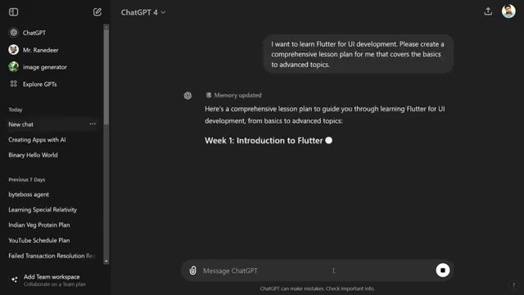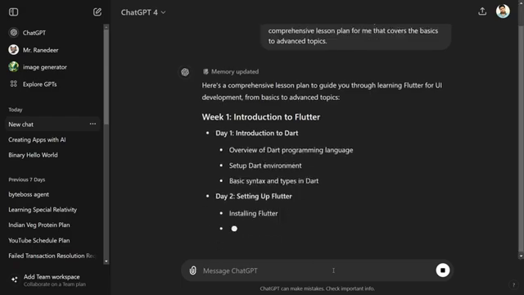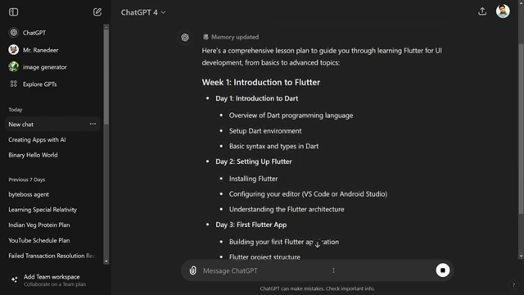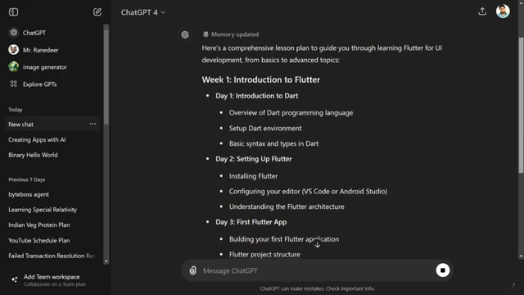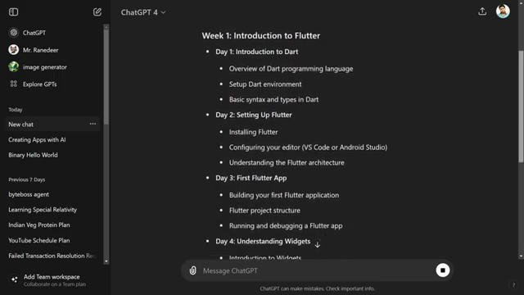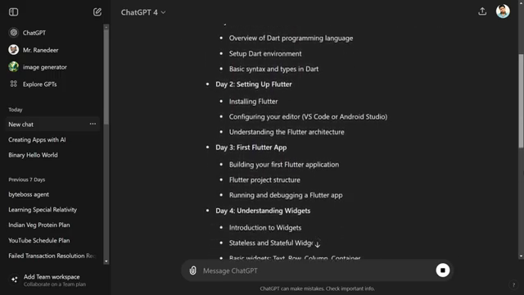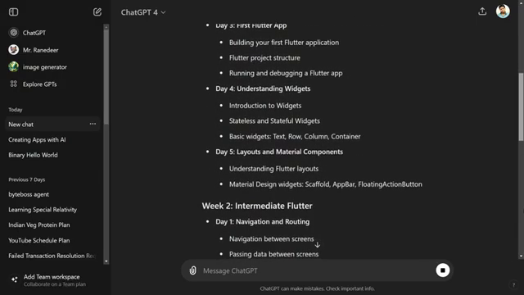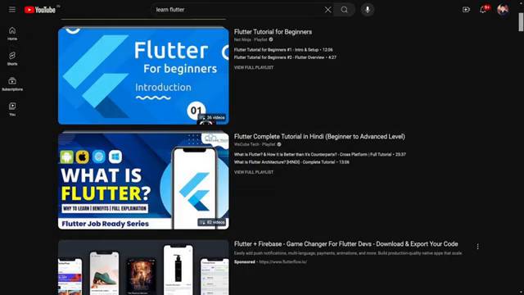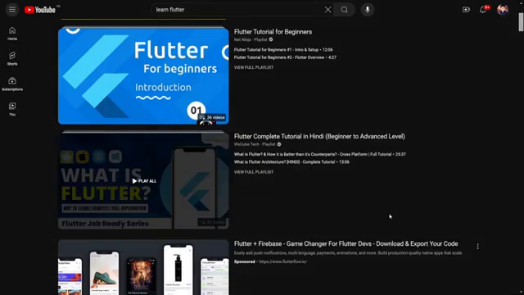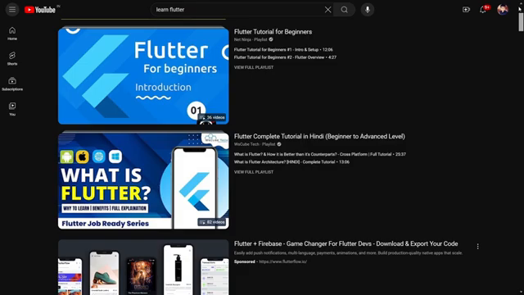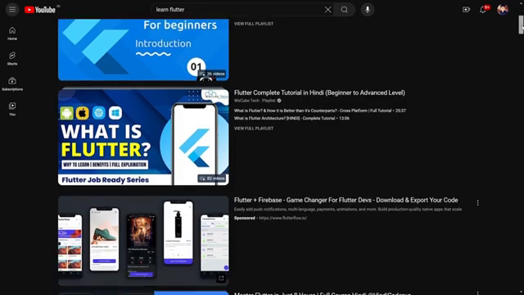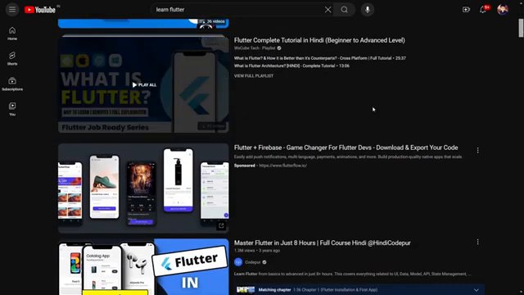The problem is that the content is good, but it's huge to start as a beginner. We need to learn how to set up the coding environment, how to download and install the code editors, and the basics of coding. This is much similar to searching how to learn coding or Flutter on YouTube. Here you can see a lot of content is there, a lot of good videos are there, but still the content is a lot. So we need to find a way to learn using project building.